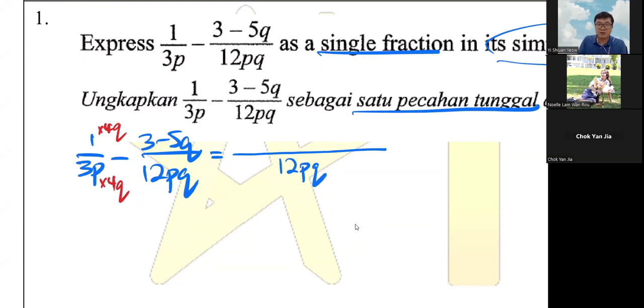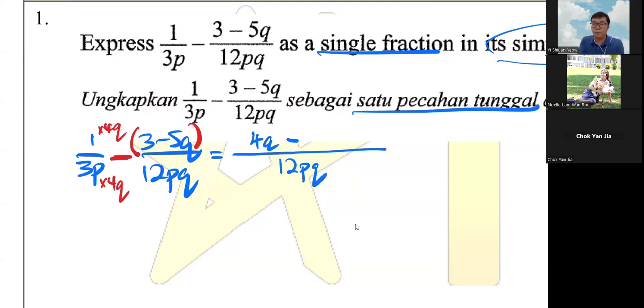So this one I want to emphasize a lot of times. 1 times 4q is 4q, no problem. But then in this case, when you want to write the 3 minus 5q as a fraction, you must always remember to bracket back the fraction. It's like an invisible bracket. Because as a fraction, they don't need to write the bracket because technically you know that the two terms on top of it is the numerator. That is a package.